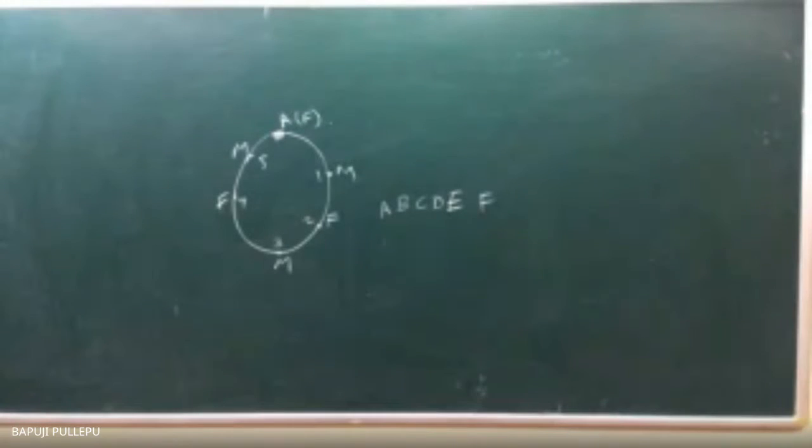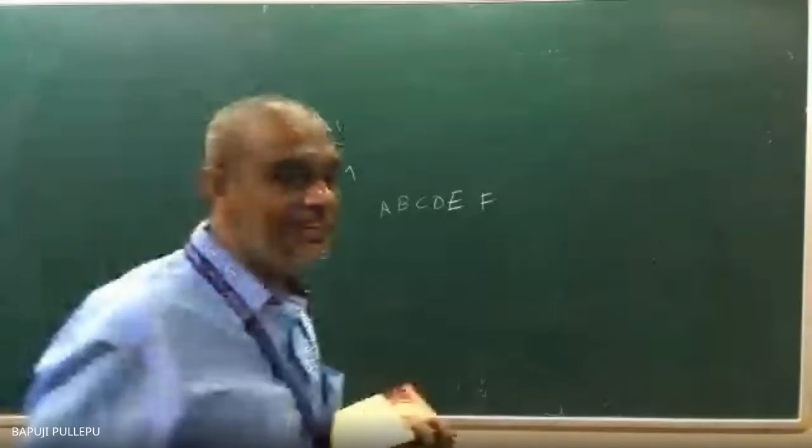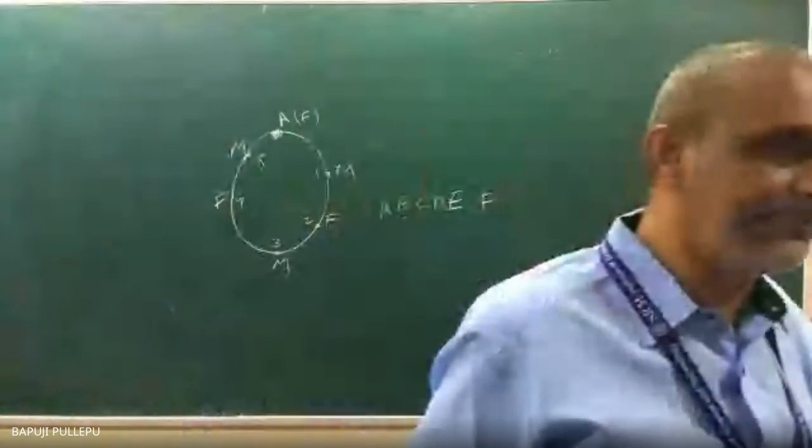So in the first male position there can be D, E, or F. So 3 members can come in the first male position, which I think you marked as 1 on the board. In position 1, where the first male is going to be, how many males are there? How many females are there? You can think like this.